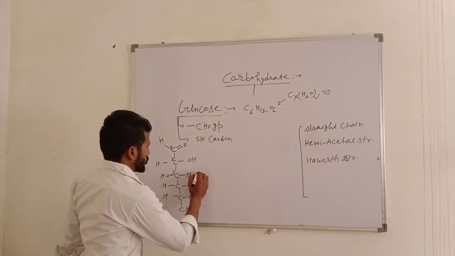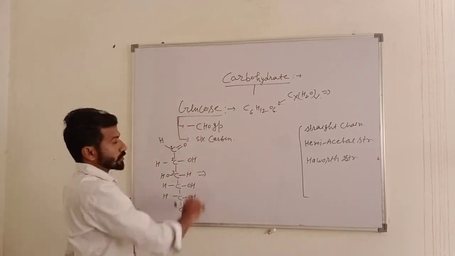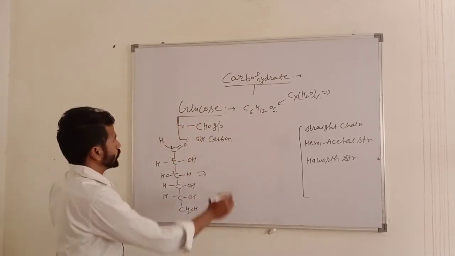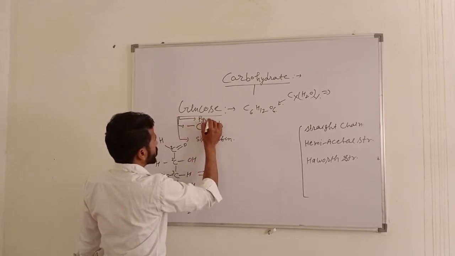Now from this formula we plot the Haworth structure, or ring type structure. So the glucose structure is like that of pyranose.